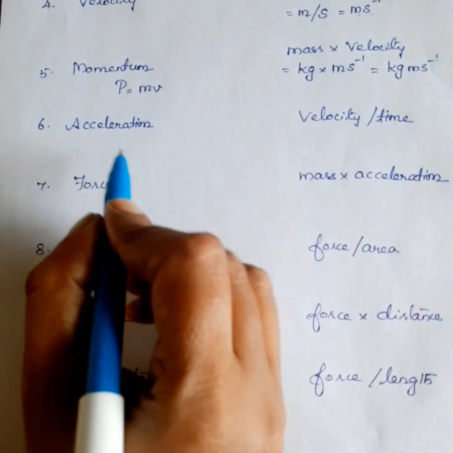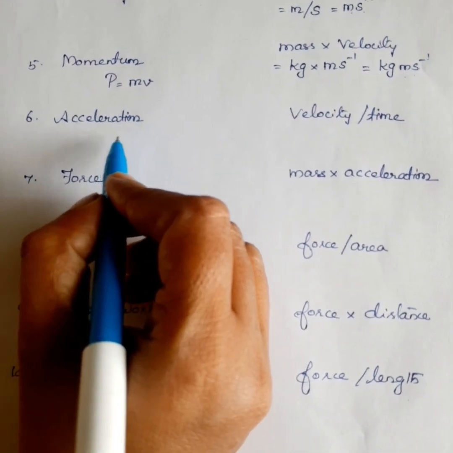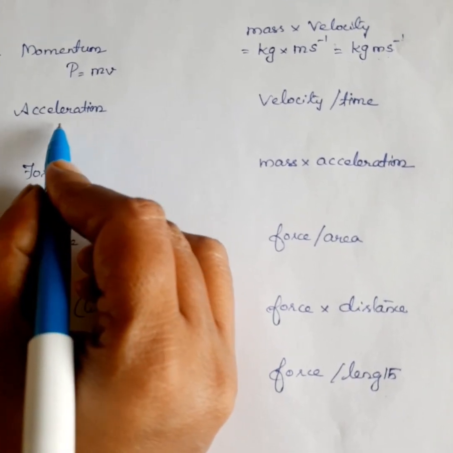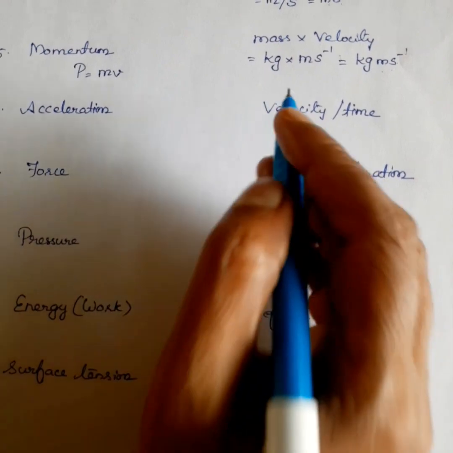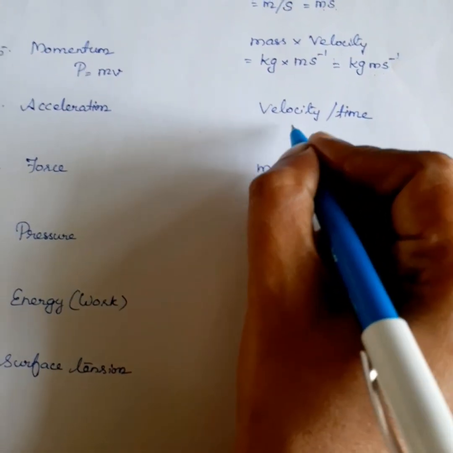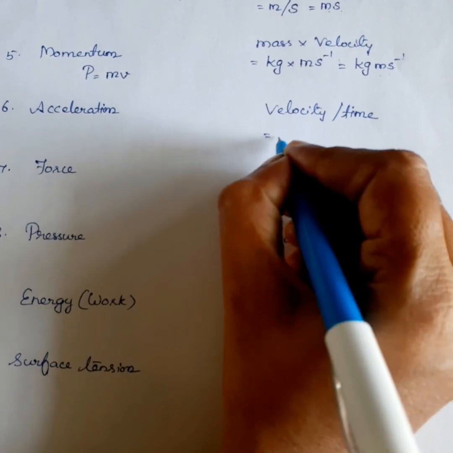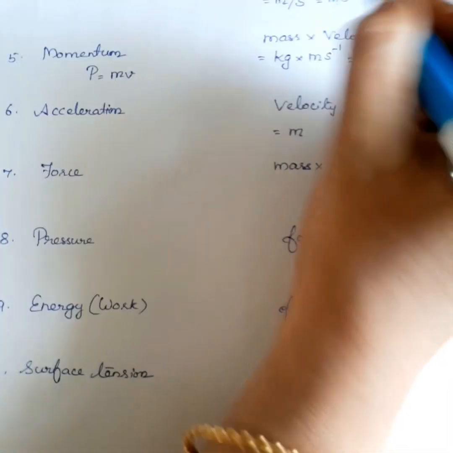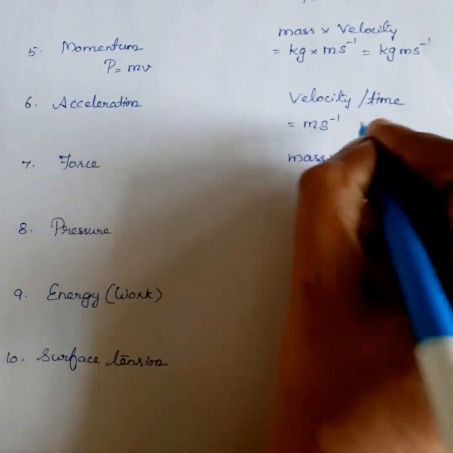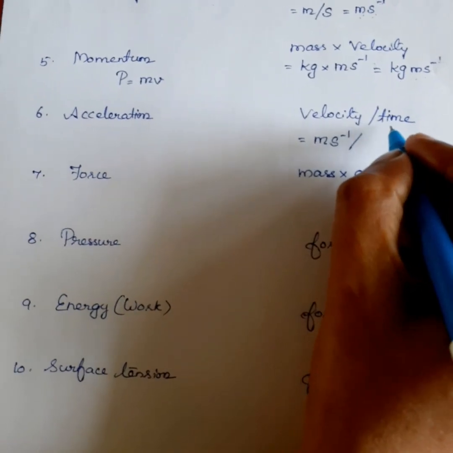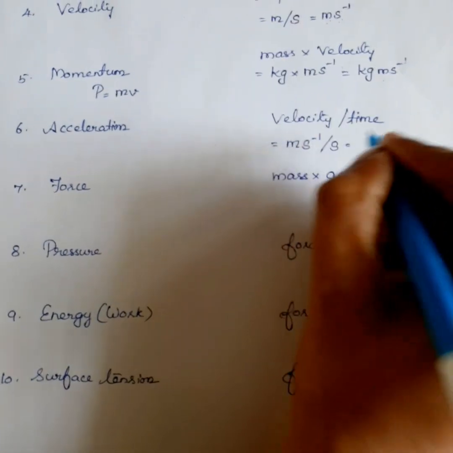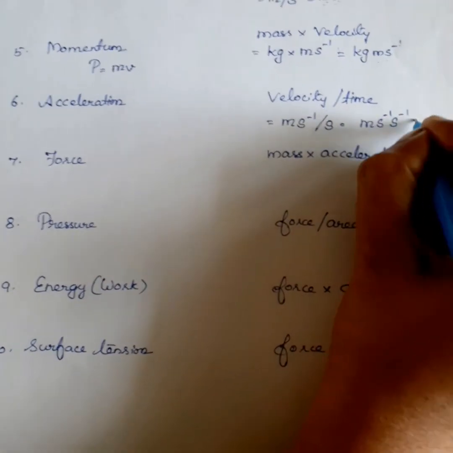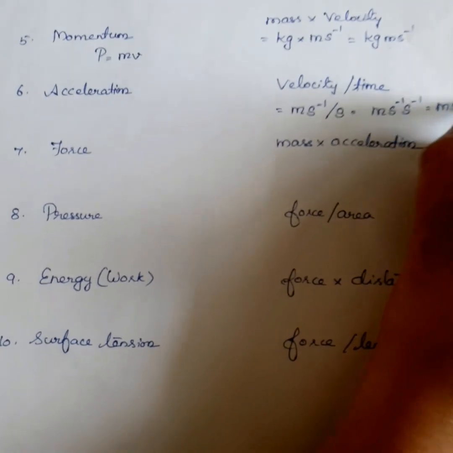Okay. Next physical quantity is acceleration. What is acceleration? Rate of change of velocity is called acceleration. So, acceleration is equal to velocity by time. What's the unit of velocity? Meter second power minus 1, divided by time. The unit of time is second. So meter second power minus 1 divided by second is equal to meter second power minus 2.